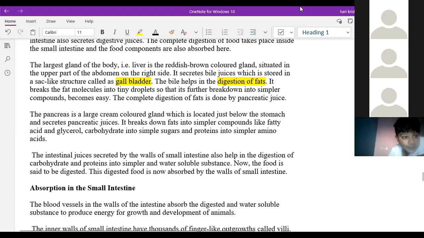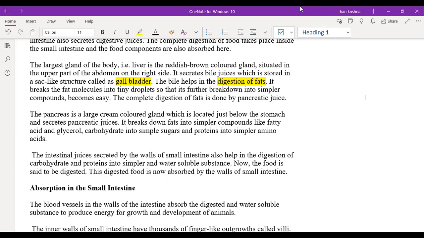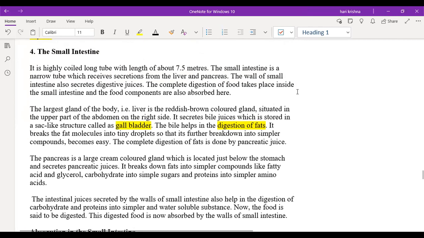The villi, the hair-like structures, will absorb the digested food to the different parts of the body. If you have any doubts, you can raise your hands and I will unmute you. So this is all about the different types of juices which come and join in the small intestine.